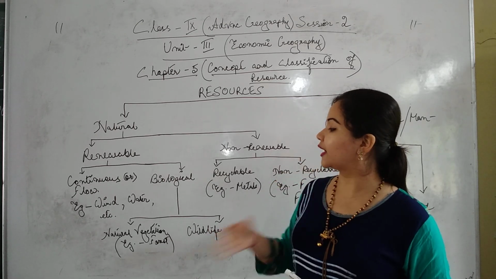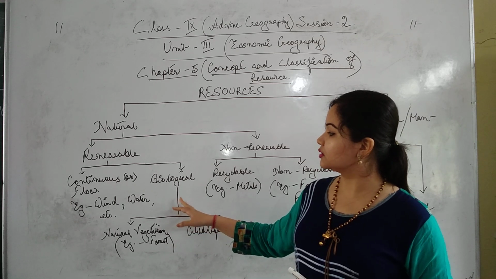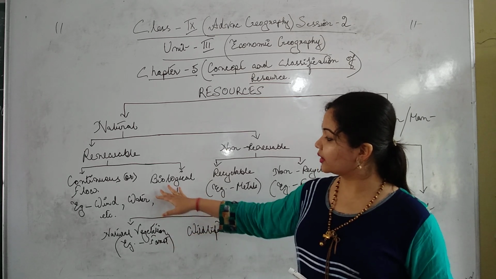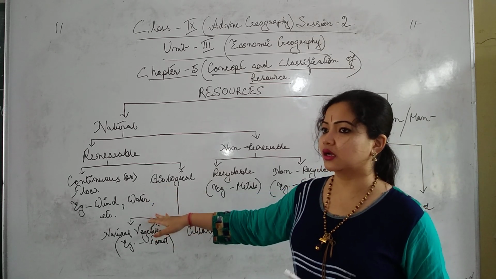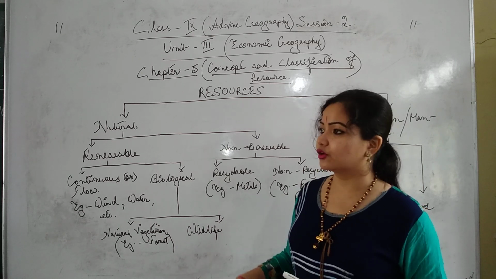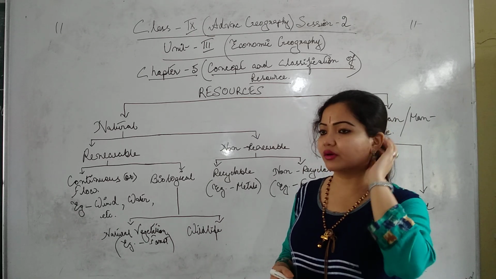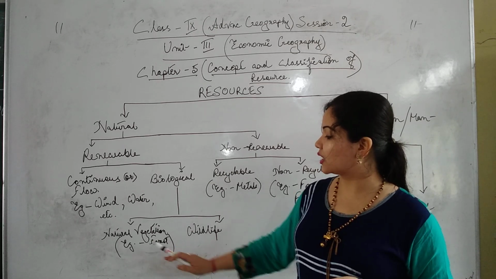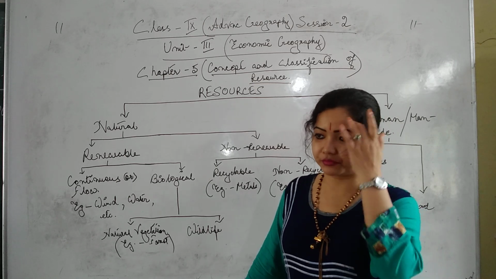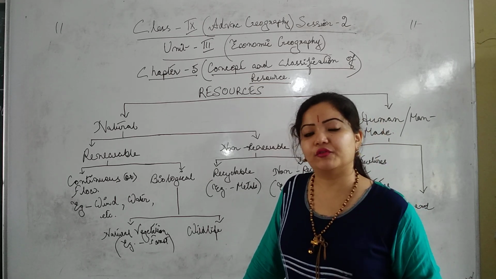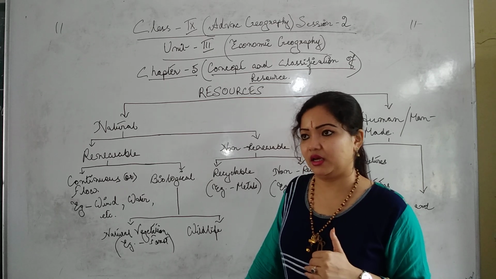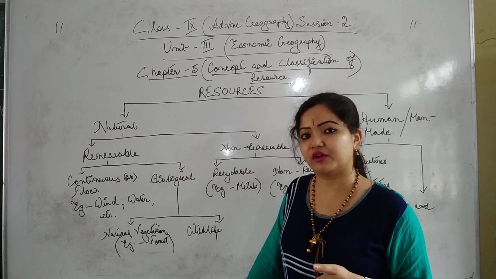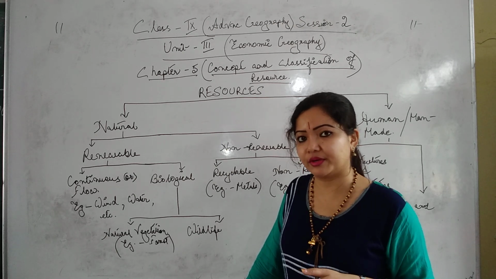These can be renewed, but nowadays it seems very threatening to our environment, as due to anthropogenic activities, lots of flora and fauna are deteriorating day by day. We human beings are exploiting in such a way for our development purposes that the entire environment is suffering.